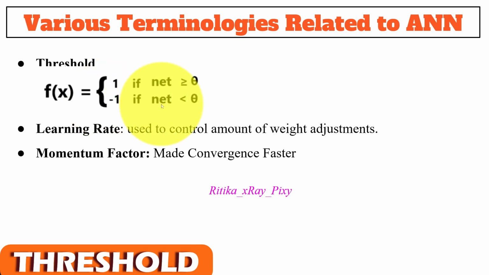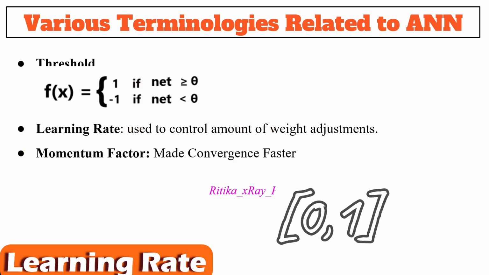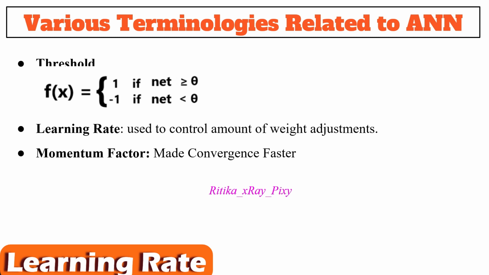Here you can see it is denoted with theta, and based on this we can calculate the net output, that is the final output. Next we have learning rate, that is used to control the amount of weight adjustment, and learning rate is denoted by alpha. Learning rate ranges from 0 to 1, that determines the rate of learning at each step during training.